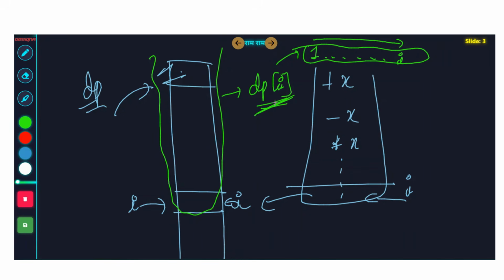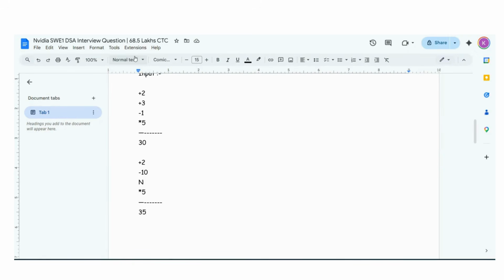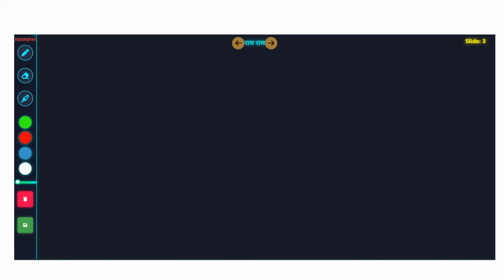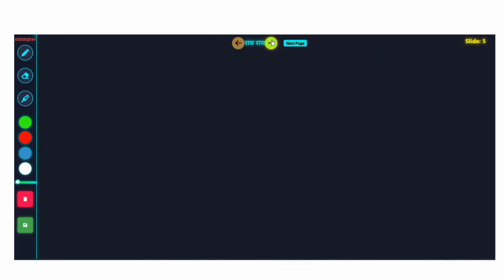But this dp state will not work here. See, necessity is the mother of invention. Similarly, in dynamic programming here, the max DP state is not enough to work out. We need something extra. Why? I will show you in a second. If you were doing standard questions, the logic would be very standard and you would reach the solution easily. But this problem is giving you a 68.5 lakhs CTC, right? So they want you to challenge. They are challenging you. So the challenge is pretty simple. You should just check the values are oscillating. Values are oscillating.